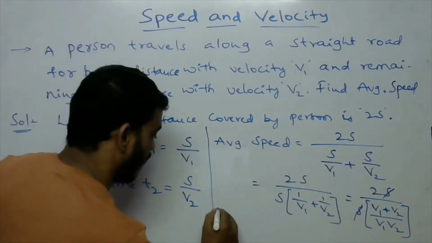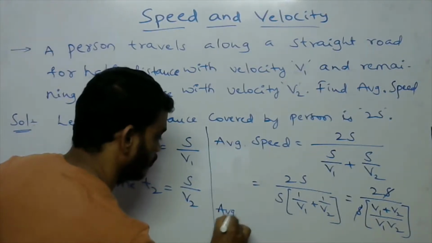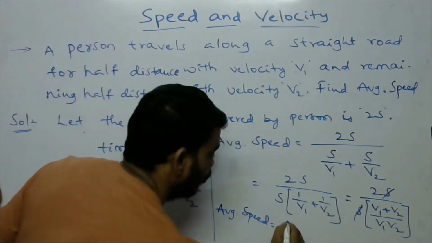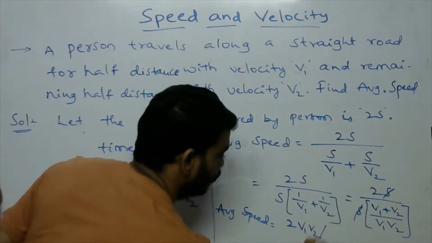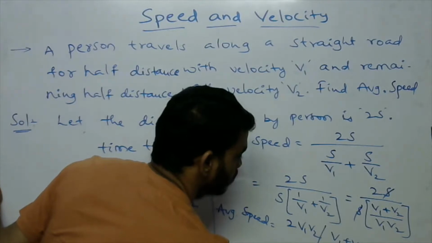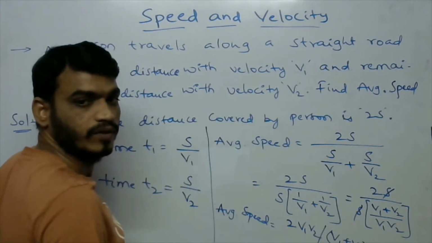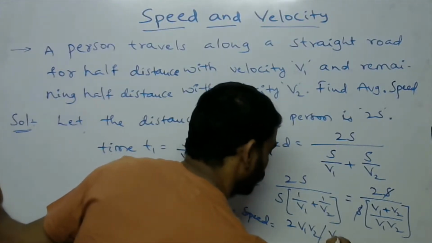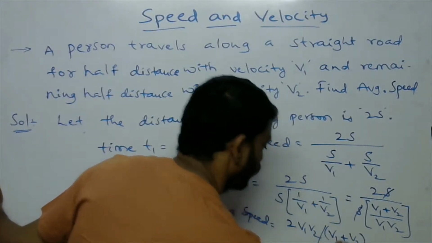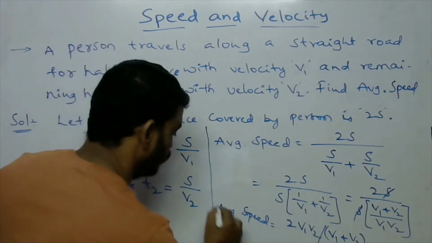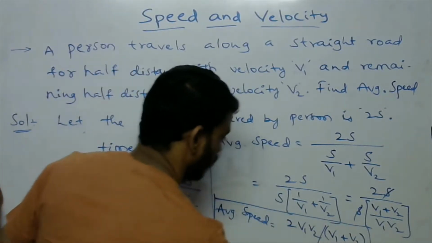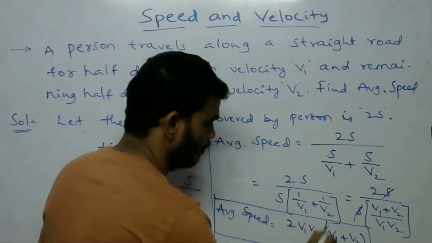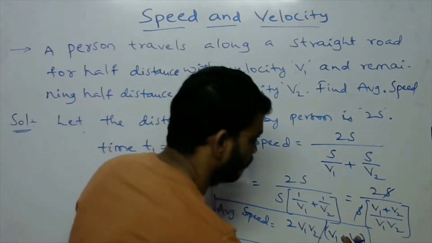So we can write the average speed equals 2 v1 v2 by v1 plus v2. Okay, so this is the average speed: 2 v1 v2 by v1 plus v2.